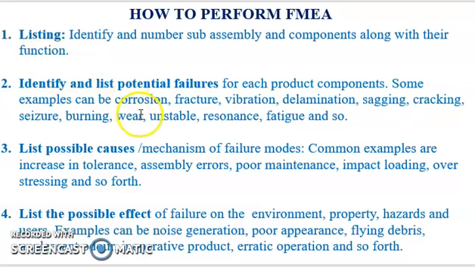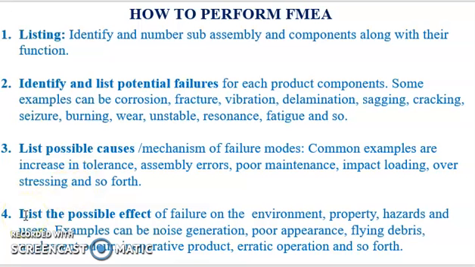Some of the examples can be corrosion, fracture, vibration, delamination, sagging, cracking, seizure, burning, wear, unstable, resonance, fatigue, and so forth. The third step is to list possible causes or mechanisms of the failure mode. Some common examples are increase in tolerance values, assembly errors, poor maintenance, impact loading, overstresses or overloading, and so forth.